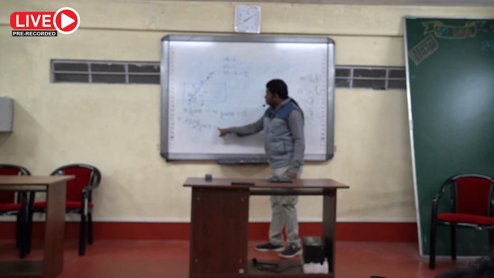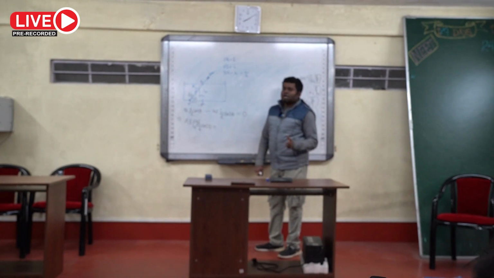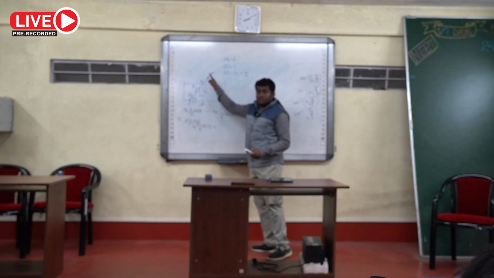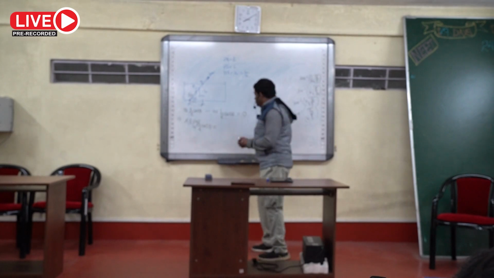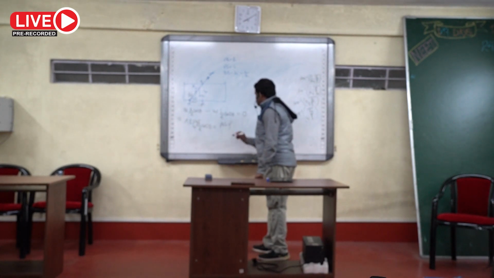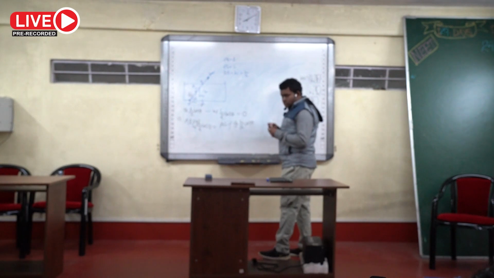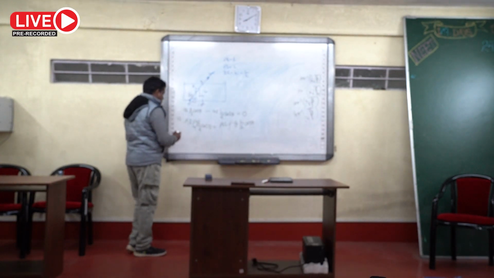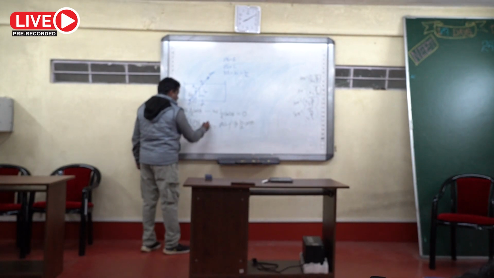Now, this should be equal to W. W means mass of the rod. Mass of the rod means volume of the rod into density of the rod. So volume of the rod is A into capital L, the entire rod. So it is A into capital L into density of the rod rho, into g, into perpendicular distance, that is L by 2 cos theta. That is the buoyant torque produced by buoyant force about point P.